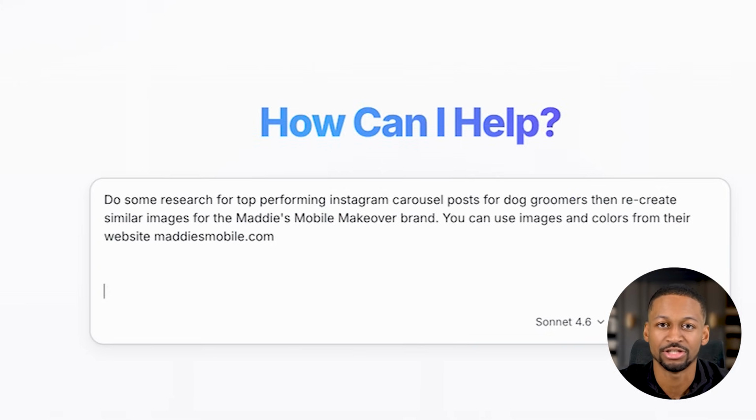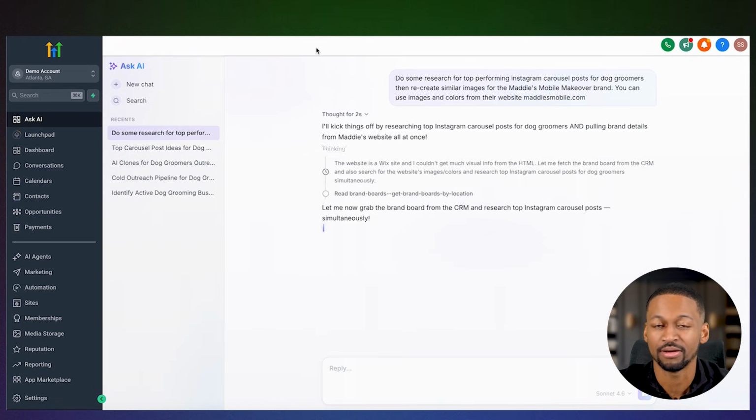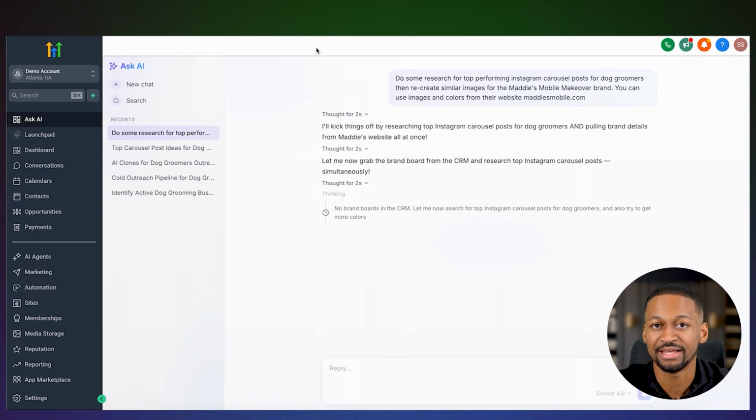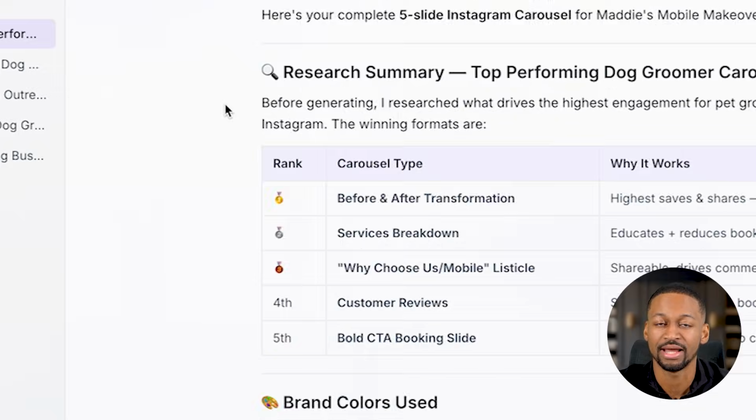You can use images and colors from their website, maddiesmobile.com. And it actually went to their website, pulled their brand colors and their logo style and their fonts, and then it created 5 carousel images that were fully branded to Maddie's Mobile Makeovers. Let me show you these because they're actually really good.